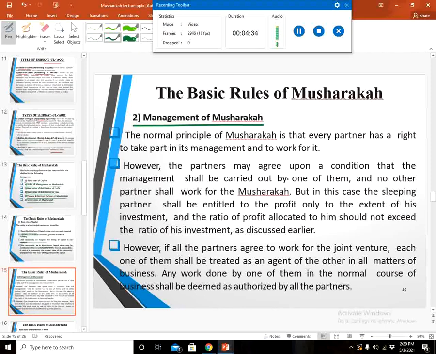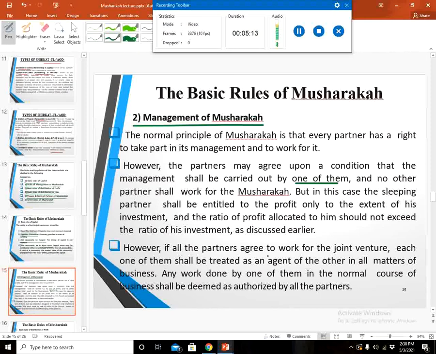However, the partners may agree upon the condition that management shall be carried out by one of them, and no other partner shall work for the Musharaka. But in this case, the sleeping partners, the partners who are not actively working in the management of the Musharaka, shall be entitled to the profit only to the extent of their investment, and the ratio of the profit allocated to them should not exceed the ratio of their investment as discussed earlier. It means that the active partner may have a higher proportion of the profit in the Musharaka, while the sleeping partner may have a lower proportion of the profit in the Musharaka.